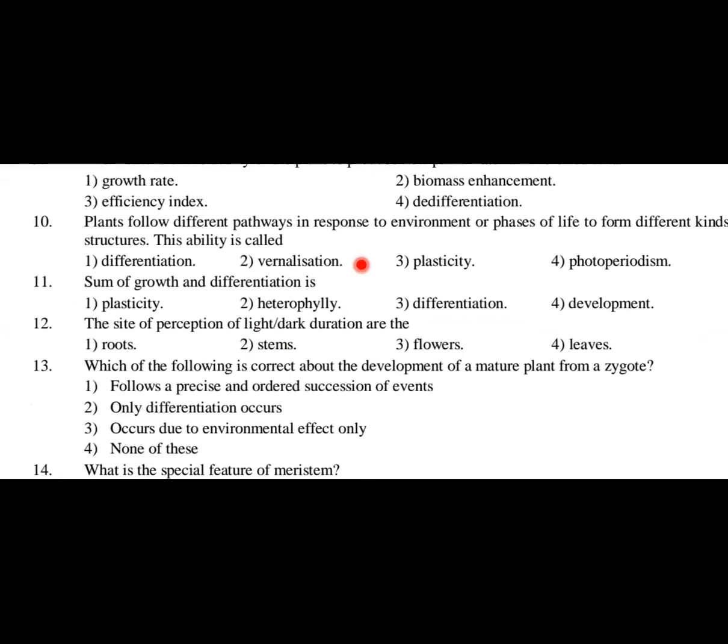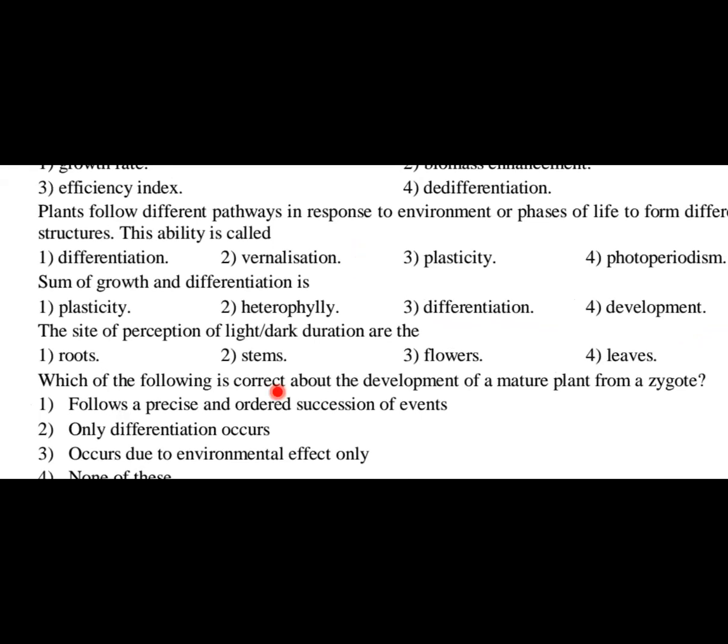So question number 12, let us see now. The site of perception of light and dark duration are the roots, stems, flowers and leaves. Very important question, NCERT based question. Site of perception of light and dark duration are nothing but roots? No, roots cannot do that. Stems also is not the answer here. The direct answer for this question is option 4, that is leaves, because leaves have a hormonal substance that will respond to the light and dark perception, and that will be transported from the leaf to the different parts. So option 4, leaf, is the answer for this question.